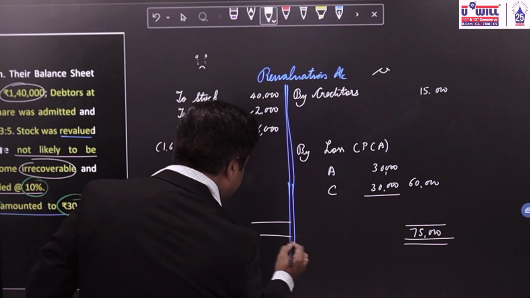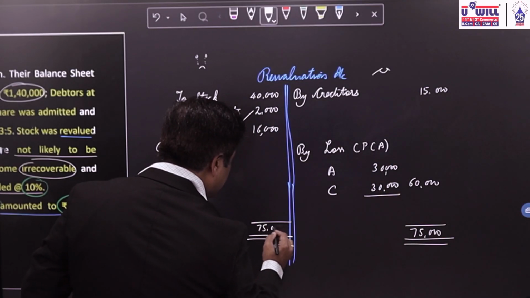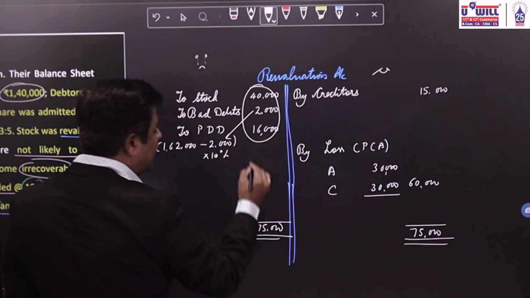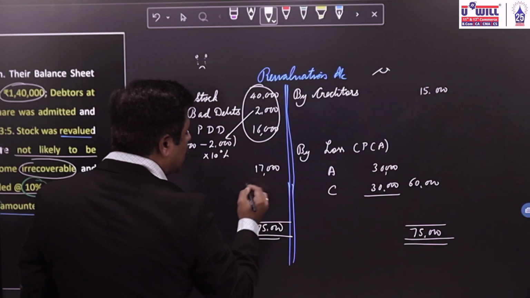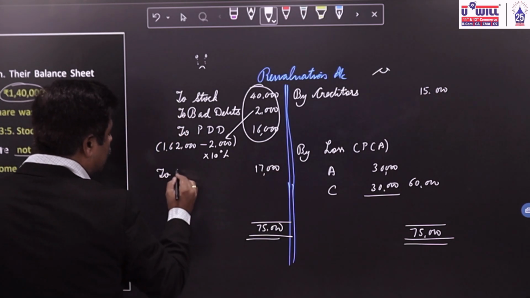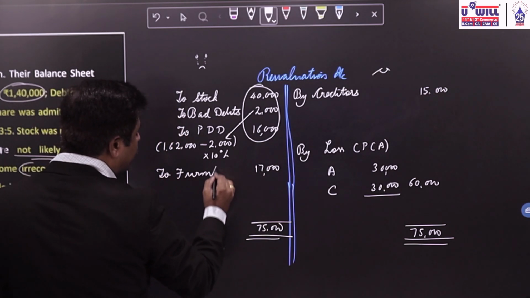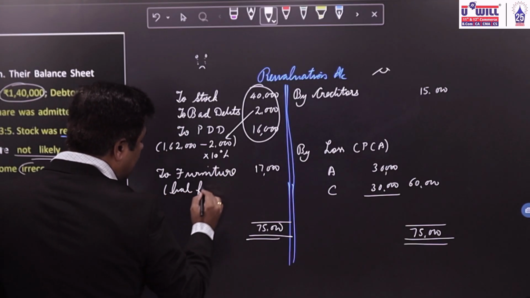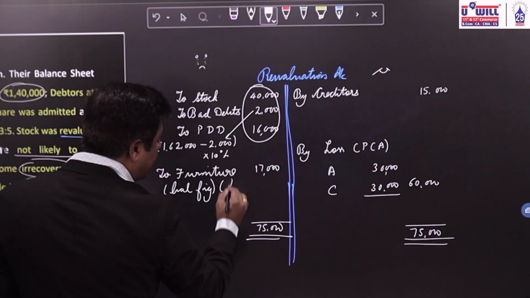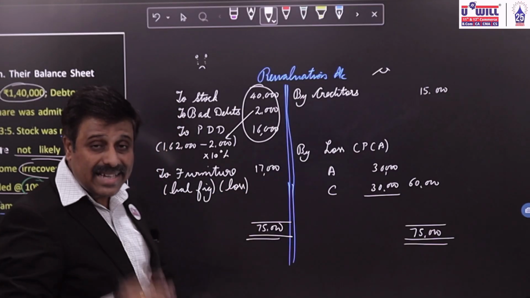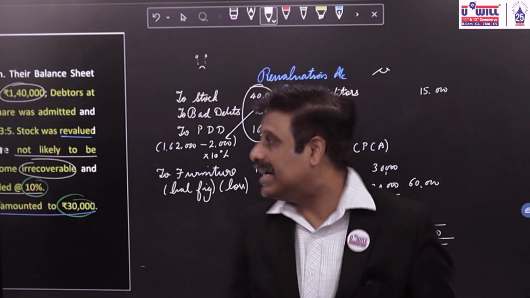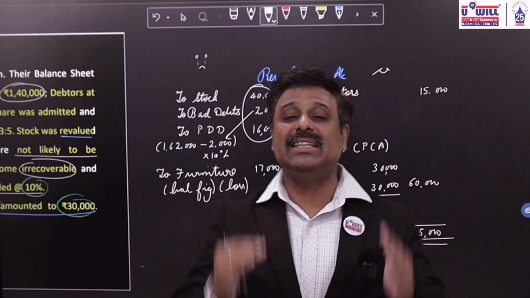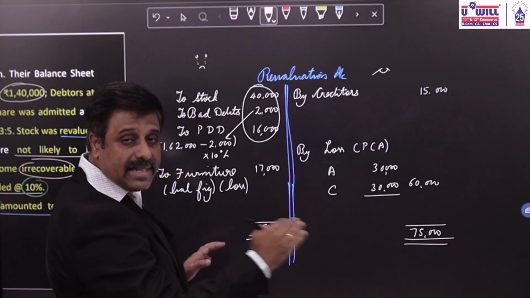minus 58,000. 40 plus 2 plus 16, 58. 75 minus 58, 17,000. What is this 17,000? Loss of furniture, to furniture account, in brackets balancing figure. And what does this balancing figure on the debit side represent? Loss, decrease in the value of furniture. Had the same balance come on the credit side, it would represent increase in the value of furniture. Debit side, decrease in the value of furniture.